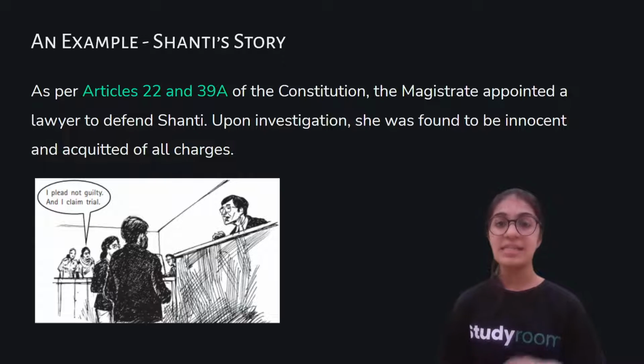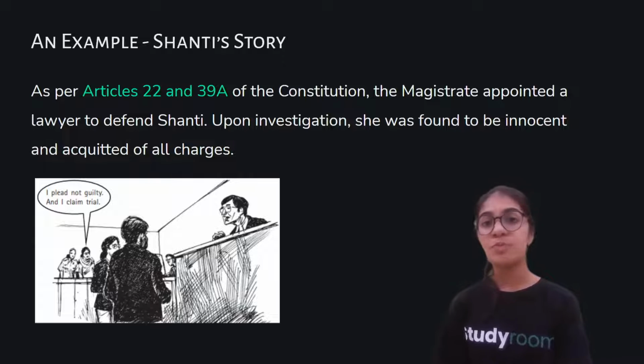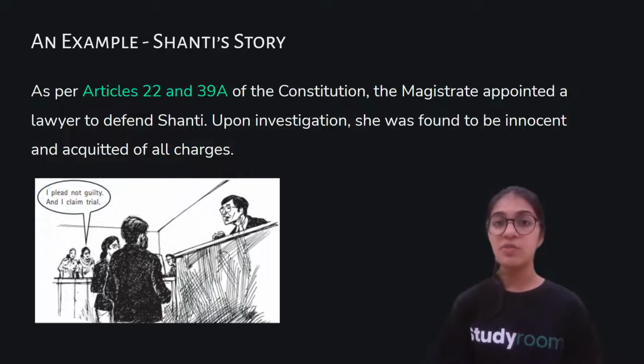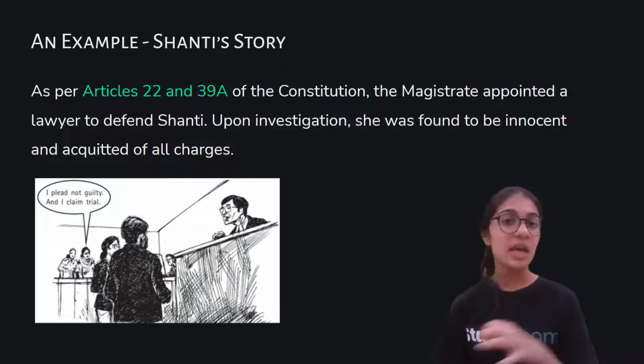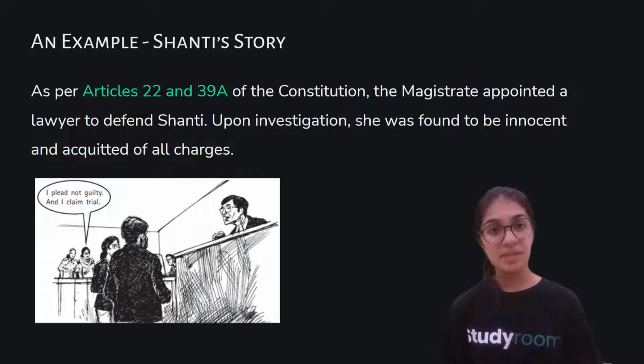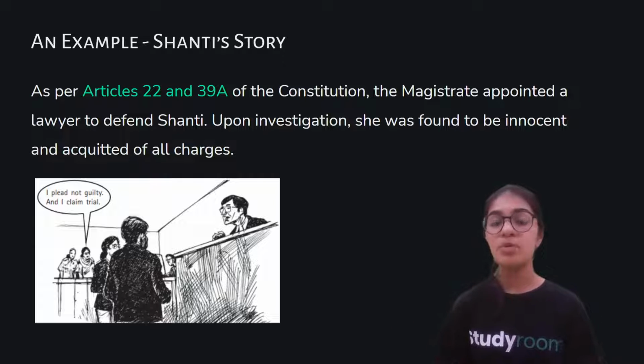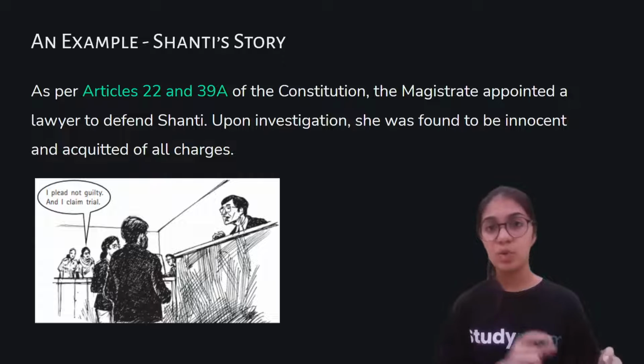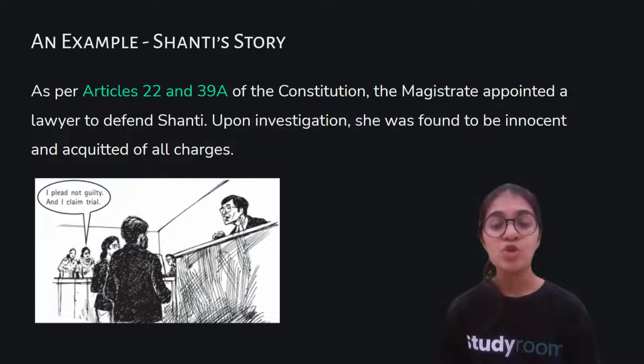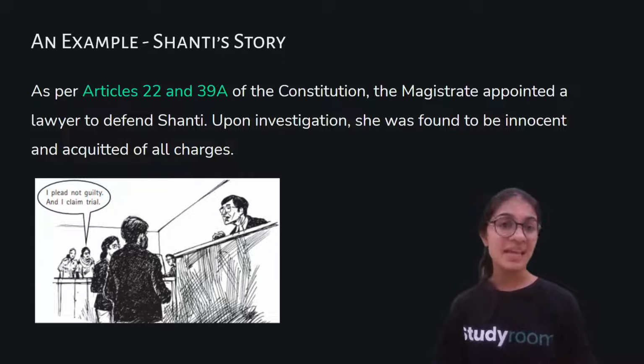So we always write state versus Shanti, because the state will represent the people who have filed the petition. The state represents the people against whom the crime has happened, because they are citizens of the state and the state is responsible for giving them justice. Anytime a crime happens, the name of the people who filed the petition is not mentioned, but the state represents them: state versus the accused. In this case, it is state versus Shanti, and the prosecutor is responsible for making the accused person guilty.